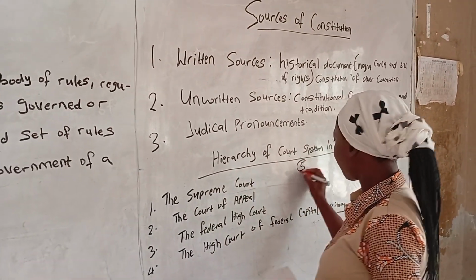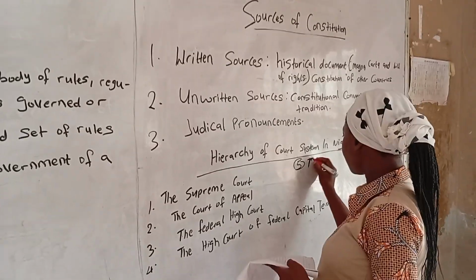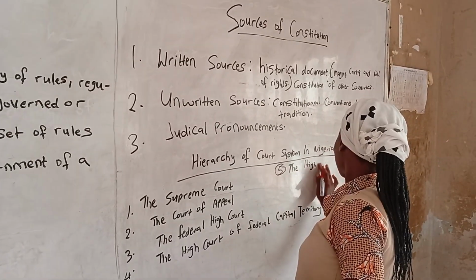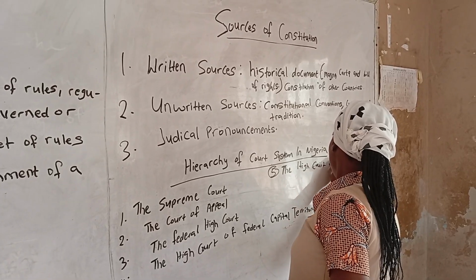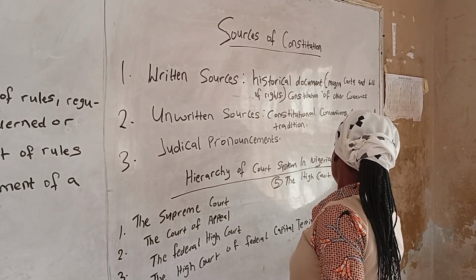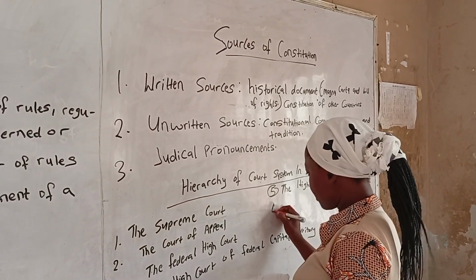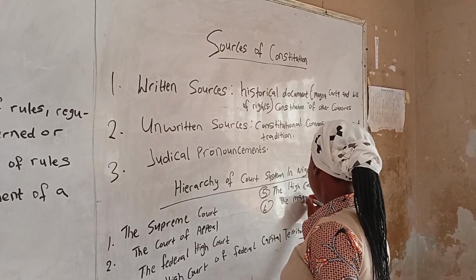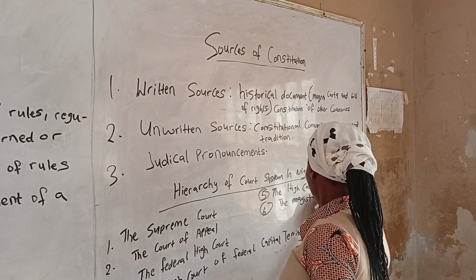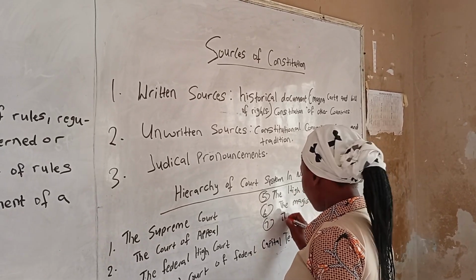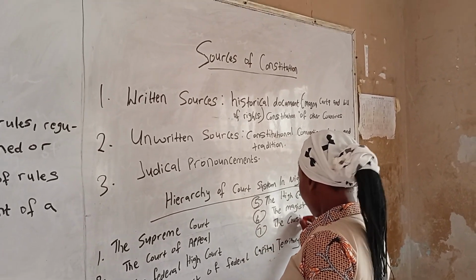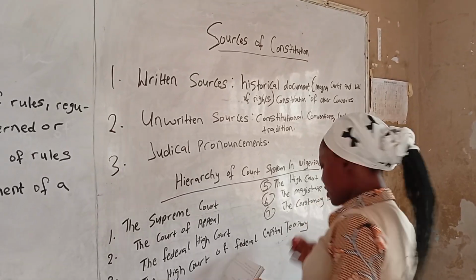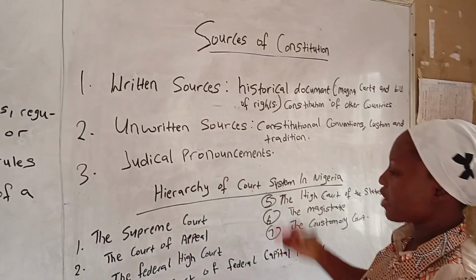Number five, we have the High Court of the States. Number six, we have the magistrates. And lastly, we have the customary courts. So this is the hierarchy of court system that we have in Nigeria.